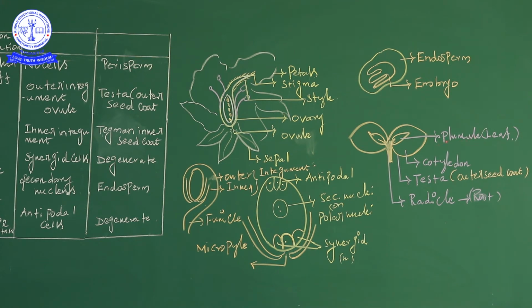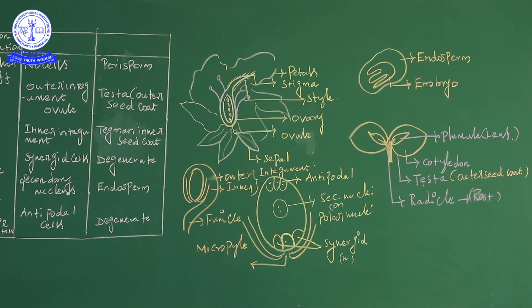The plumule produces the leaf; two-leaf character is called dicotyledon. For example, in a dicot plant the plumule forms the leaf, and then the cotyledon. The differentiation is easy: a single cotyledon means monocotyledon, and a double cotyledon means dicotyledon.